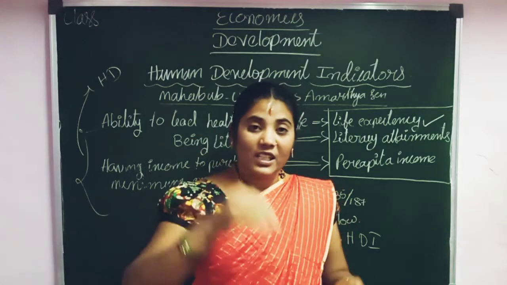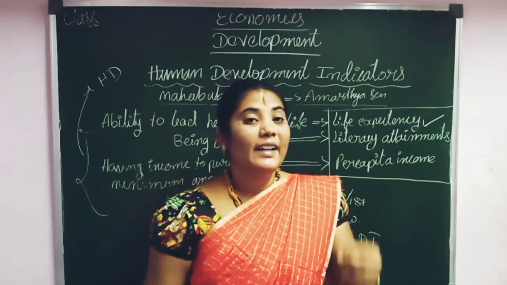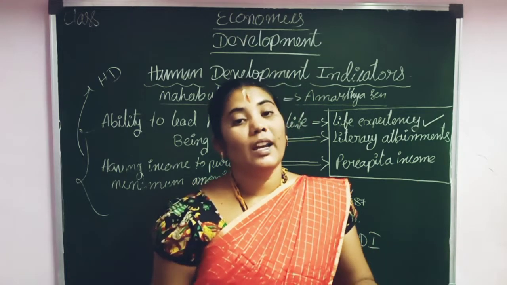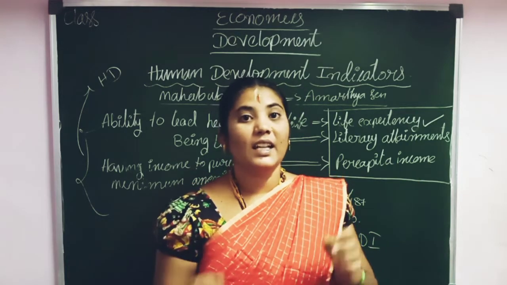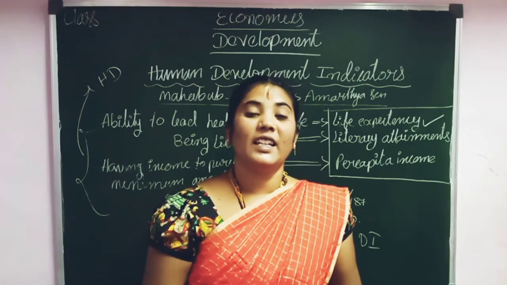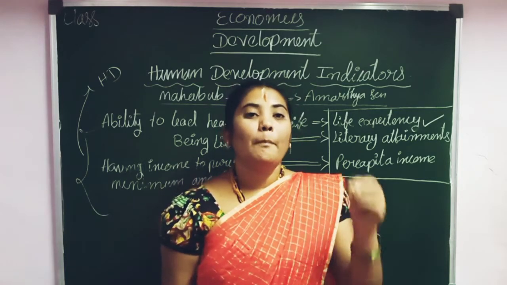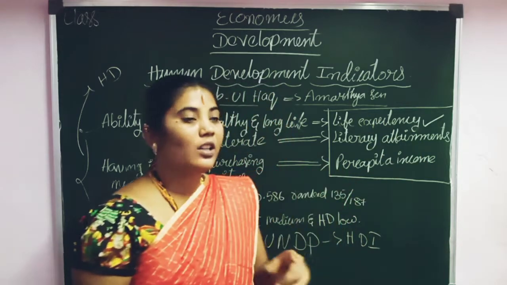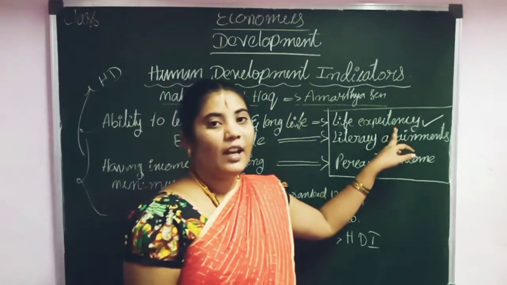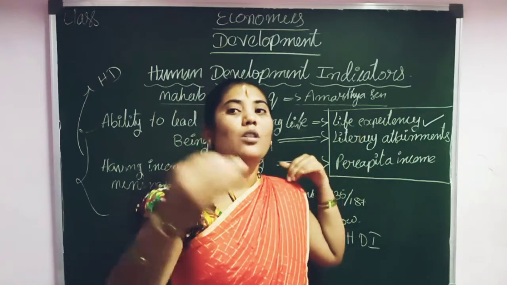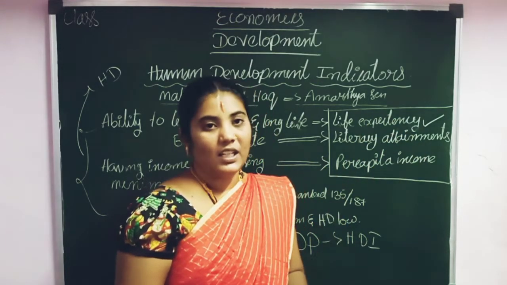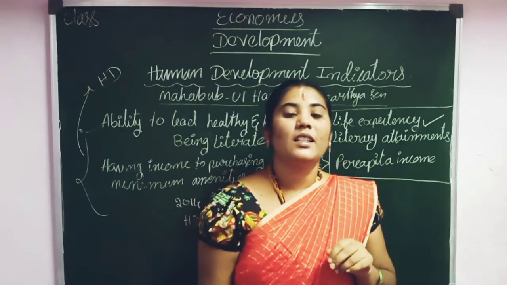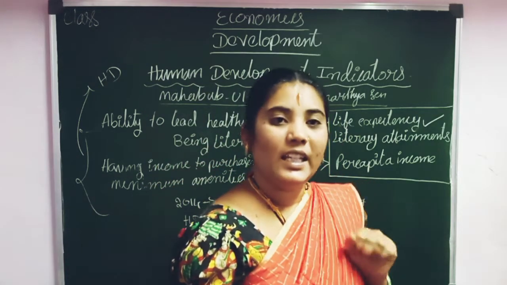If the country ensures these basic amenities, pure water, pure air, a good environment, and health and hygiene facilities, these are the main things to get a long life. How long people live in a country is called life expectancy, which is very important. Our country's life expectancy is 65.8 years.